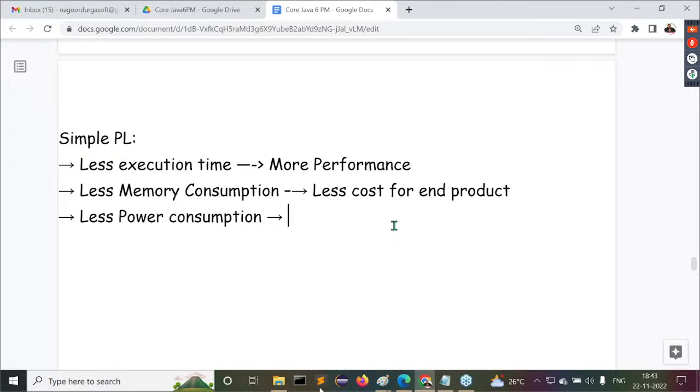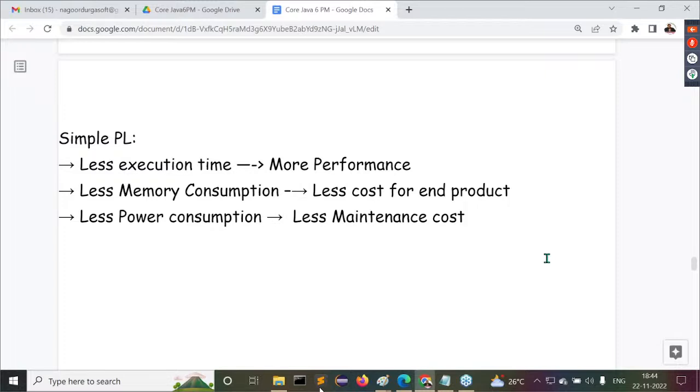Come on guys, when power consumption is more, when energy consumption is more, automatically the maintenance of the end product will be increased or not? Because of this particular reason, Sun Microsystems wants to prepare a new programming language that must take less power consumption. So here the advantage is less power consumption, lesser maintenance cost. Observe carefully. Lesser maintenance cost is going to be available for the end product.